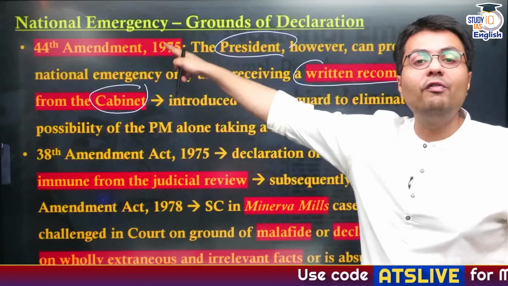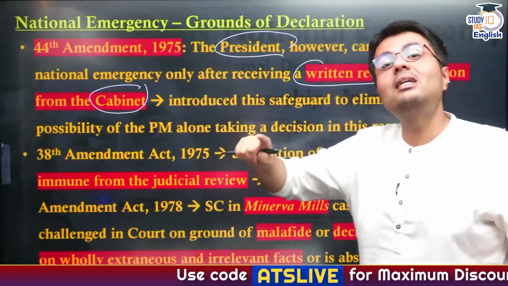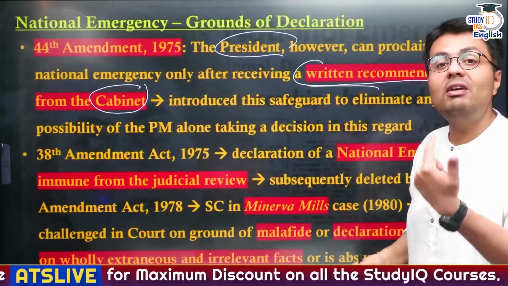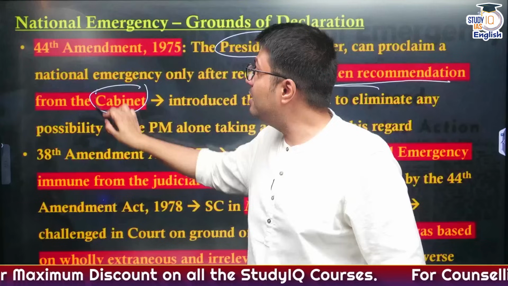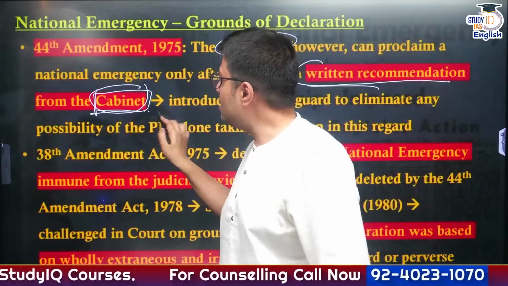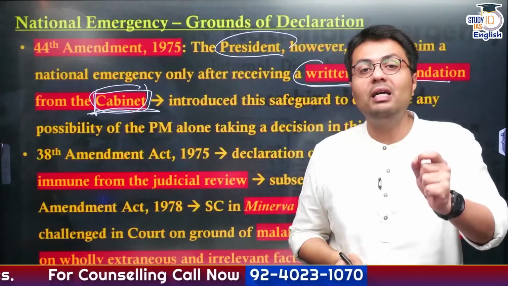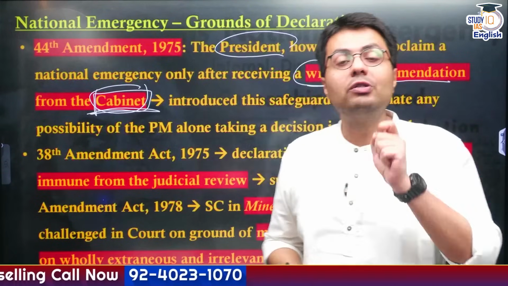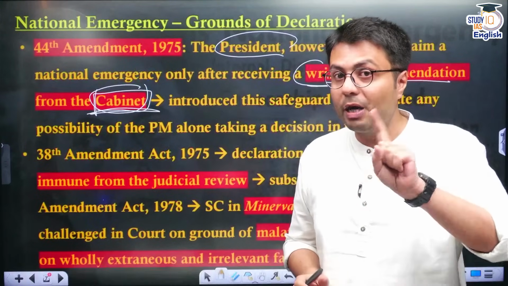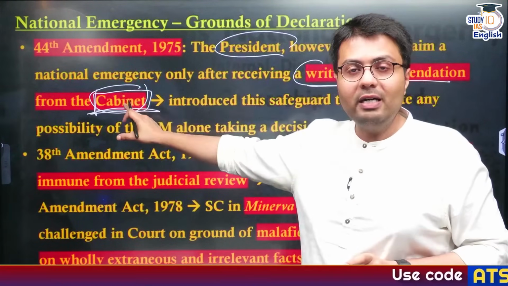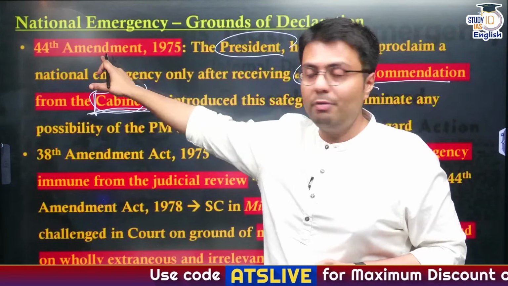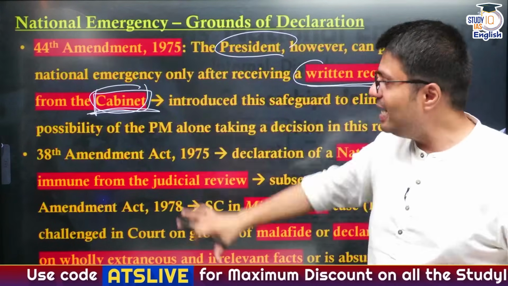Why? Because the 44th Amendment Act has said the President can only declare national emergency in case he receives a written recommendation from whom? From the entire cabinet, not just the Prime Minister of India. And also, this is the first time the word cabinet has been mentioned in the Constitution of India. Earlier, words like Council of Ministers were mentioned, but not cabinet. The word cabinet itself was introduced for the first time in the Constitution through the 44th Amendment Act for exactly this provision, right?